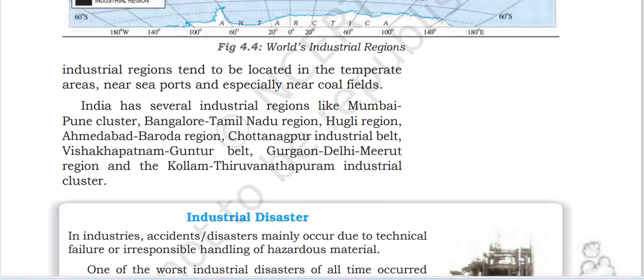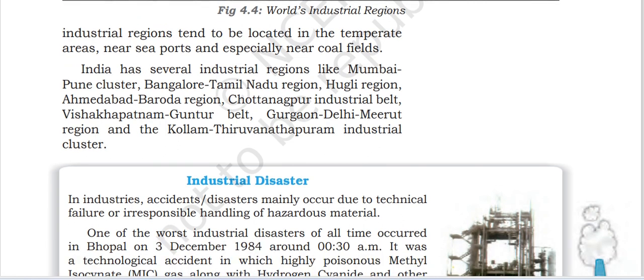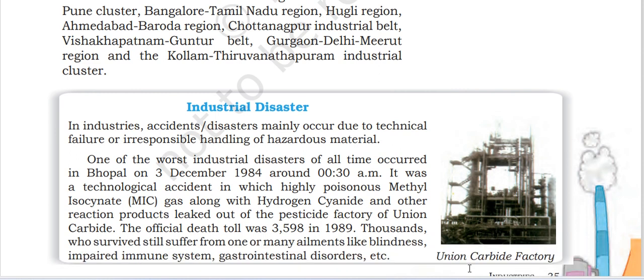Industrial regions tend to be located in the temperate areas near seaport, especially near the coal field. India has several industrial regions like Mumbai, Pune cluster, Bangalore, Tamil Nadu, Hooghly region, Ahmedabad, Baroda, Chota Nagpur industrial belt, Visakhapatnam, Guntur region, Gurgaon, Delhi Meerut region, and Kollam, Thiruvananthapuram industrial cluster.